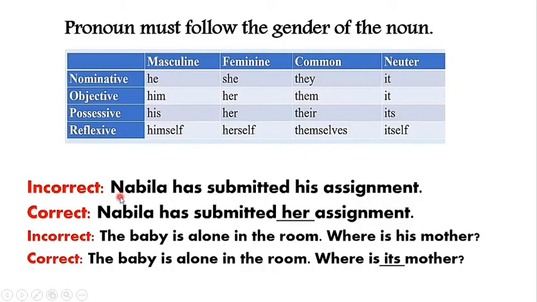Examples are given. Nabila has submitted his assignment. Nabila is the name of a girl, and for that, the pronoun his is a wrong pronoun. Rather, the answer should be, Nabila has submitted her assignment. Next sentence says, the baby is alone in the room. Where is his mother? A baby is a neuter gender, and that's why his is a wrong pronoun. The answer should be, where is its mother?